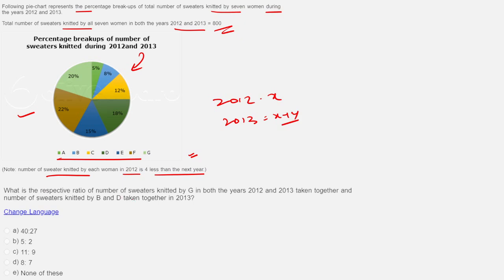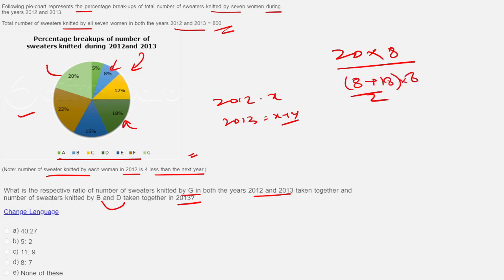What is the respective ratio of the sweaters knitted by G in 2012 and 13? So G here is this light green, 20%. Yeah, so this will be 20% of this 800. So 20 into 8 taken together. And the number of sweaters knitted by B and D together in 13. So B will be this blue, and D is this dark green. So B and D together will be 8 plus 18 into 8 by 2, and they are asking 2013, so let me write it as plus 4.